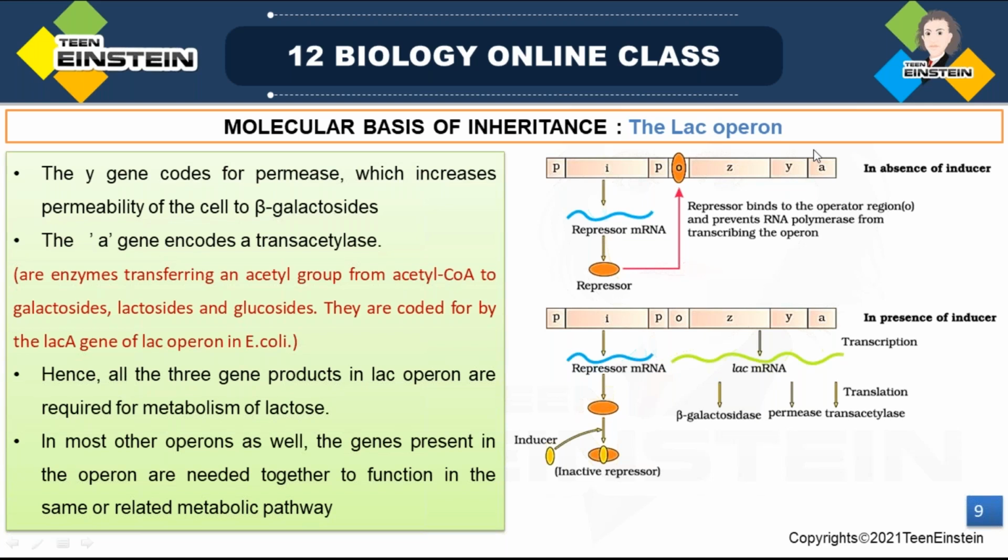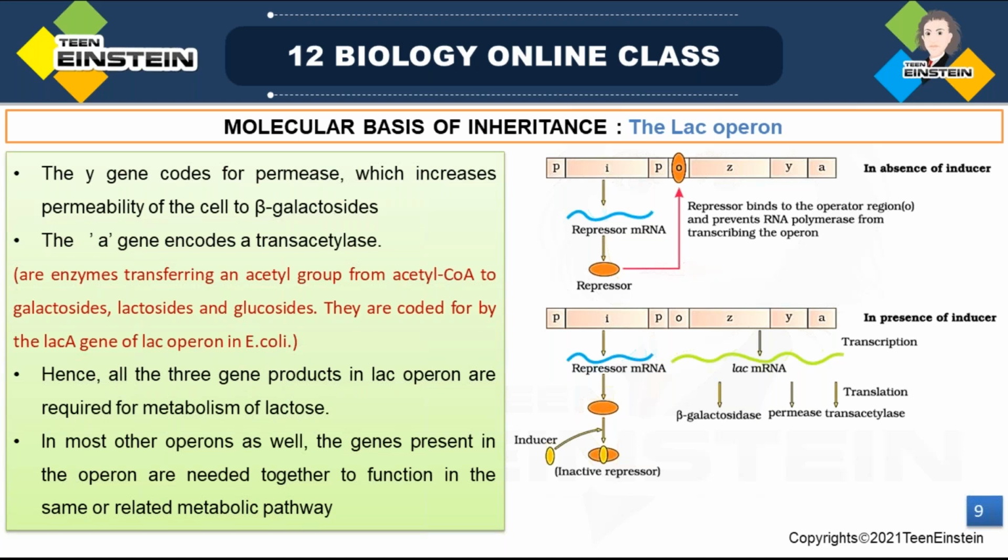Next is Y gene. Y gene codes for permease. And what is the role of permease? This permease increases permeability of the cell to beta galactosidase. Permease increases the permeability. From the name itself, it's clear, right? Permeability of the cell to beta galactosidase.